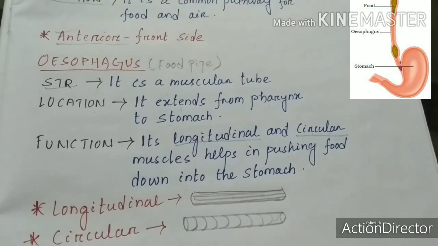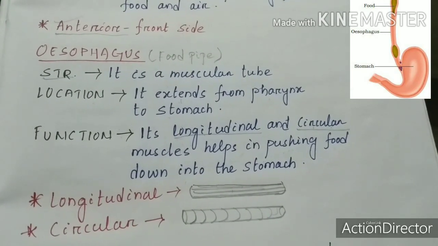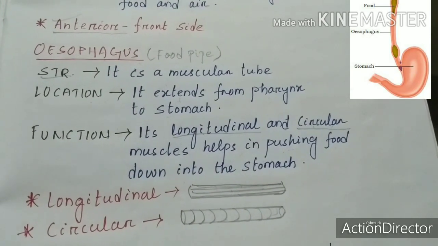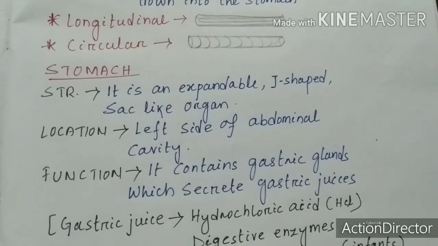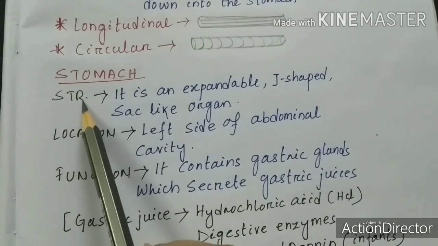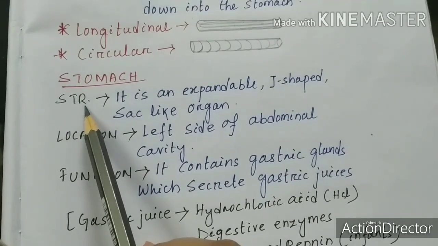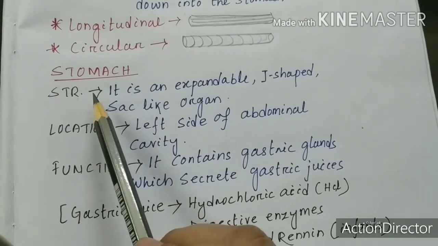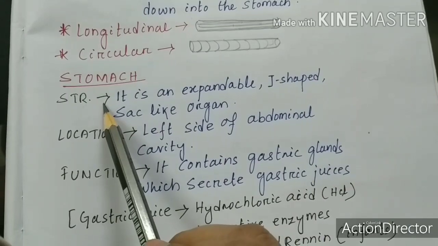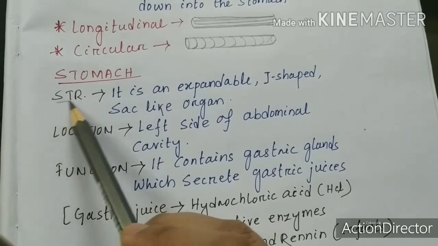So you can see in the diagram, the oesophagus is the connecting link between the pharynx and the stomach. Okay, so let us discuss the next one, that is the stomach. Here the stomach is the next part of the alimentary canal. Again and again I am repeating, the first one is the oral cavity, the next one is the pharynx, then the oesophagus, and then the stomach. So what about the structure of the stomach?